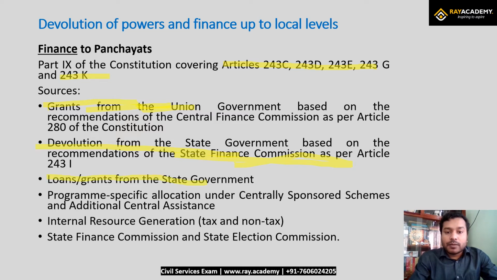Loans or grants from the state governments. Program specific allocation under centrally sponsored schemes, I have just mentioned to you. Internal sources generation, tax or non-tax. I'm going to discuss a couple of the different types of tax and non-tax. And of course the State Finance Commission as well as the State Election Commission are also looking into the matters regarding the finances and the sources.